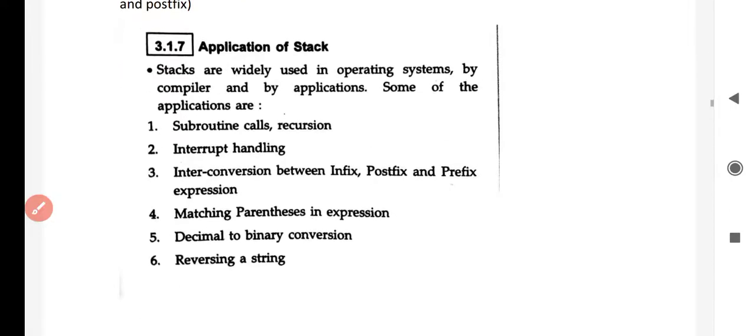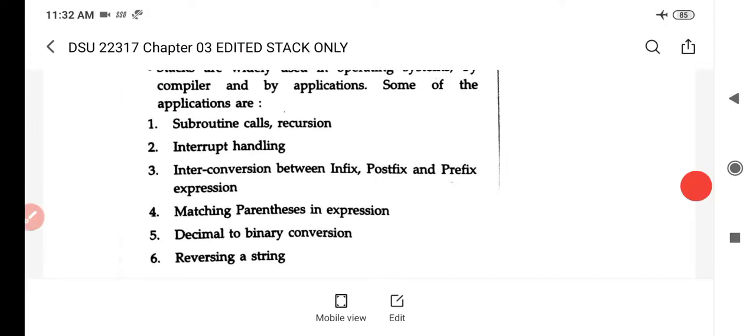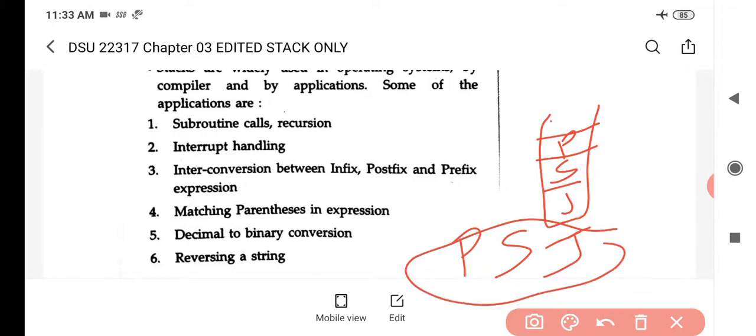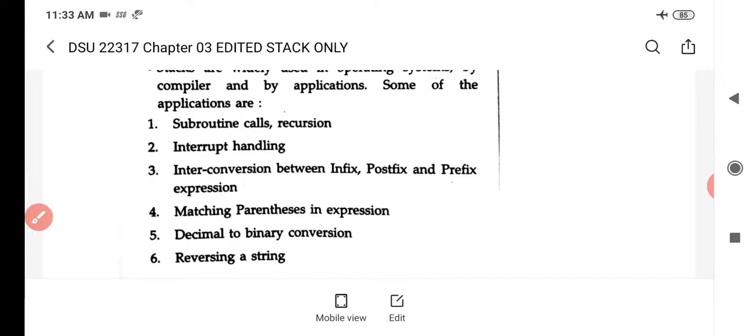For example, suppose this is a stack. Now in this stack I am going to store the first, then the second character, and then the third character. So if I pop all these characters, then first P will be popped, then S will be popped, and after that J will be popped. If I perform push and pop operations on this string for each character, then I get the reverse of the string very easily. So this is one of the applications of stack.